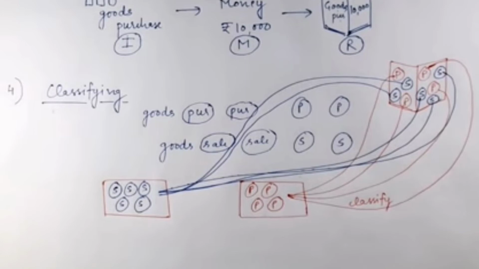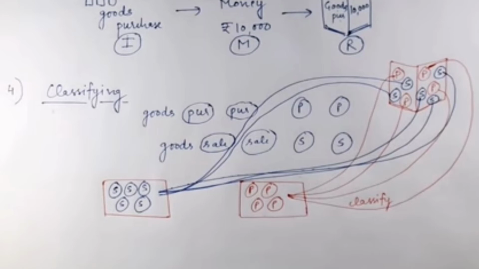Okay, now classifying. Fourth process is classifying. After recording all the things in the journal, you have to classify them according to their heads. What do I mean by this? If you have so many transactions related to goods purchase and goods sales, right now you are recording them all in a single book. So now you have to classify the transactions according to their heads. It means all the purchases go in a separate book, that is the purchase book. All the transactions related to sales you record in a separate book, that is the sales book.